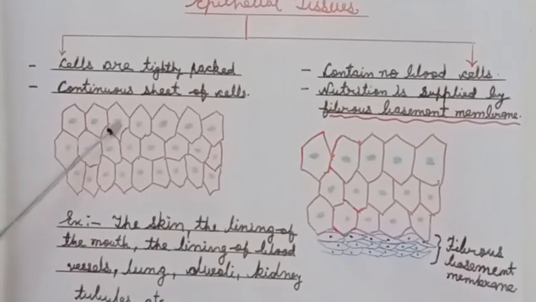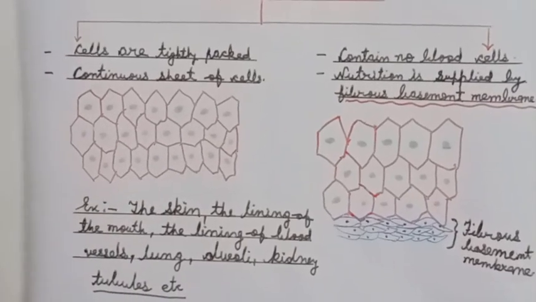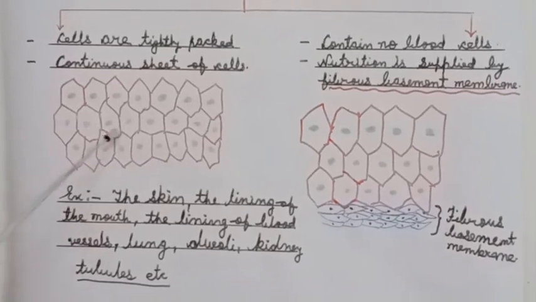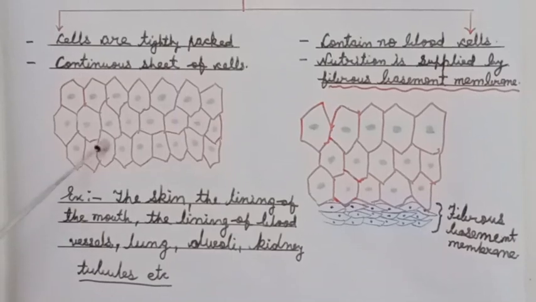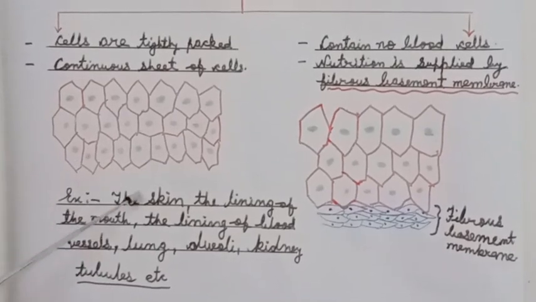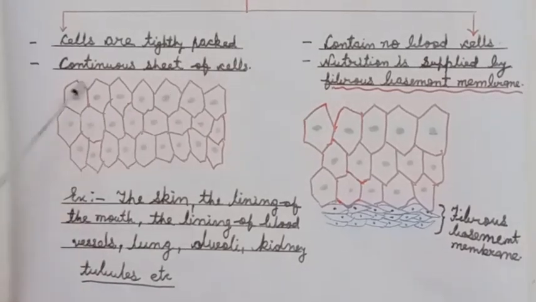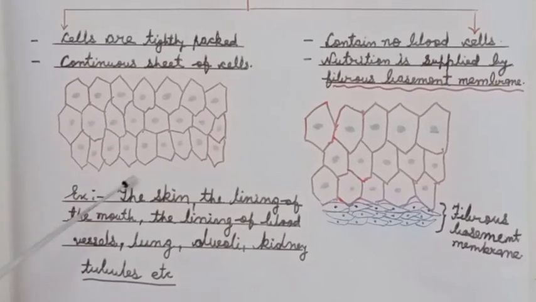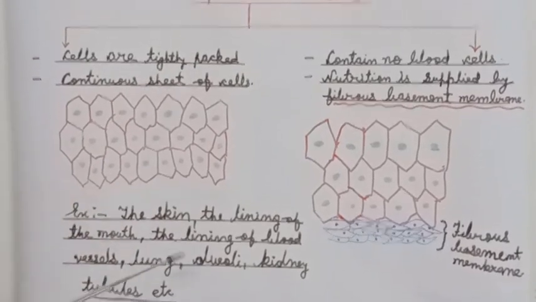So the cells of epithelial tissues are tightly packed without any intercellular space. At the same time, these cells are in continuation. There is no gap or intercellular space, as you can see here. This is one of the characteristic features of epithelial cells.